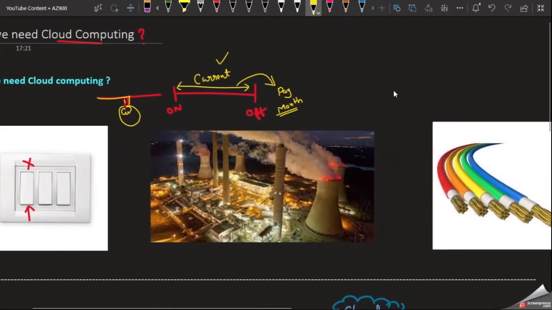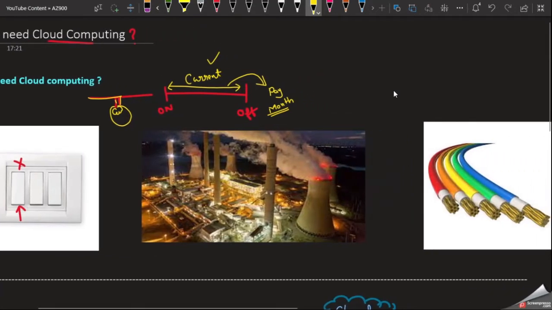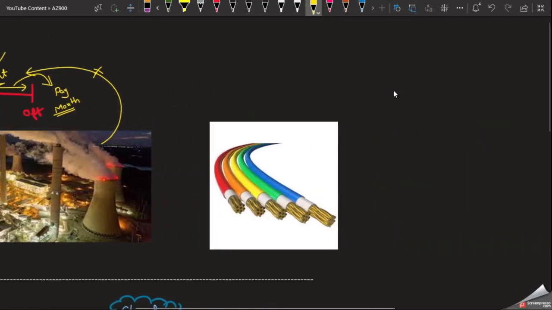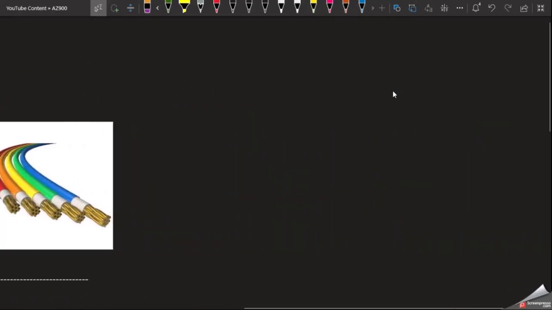But assume one thing: if we need current, we need to separately set up one power plant, and from this power plant we have to generate current for our home. That is very difficult, right? But this is what was actually happening in the IT industry 15 to 20 years ago.